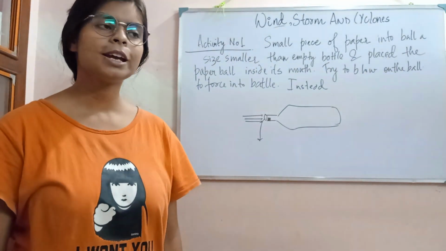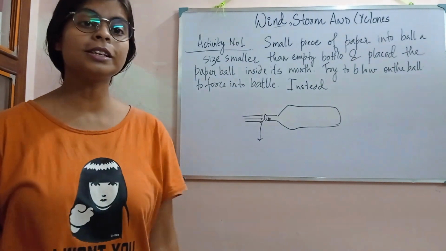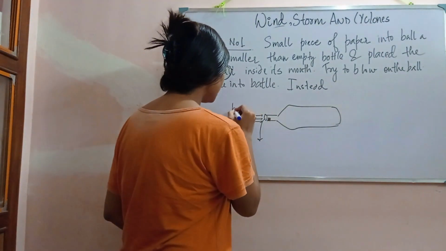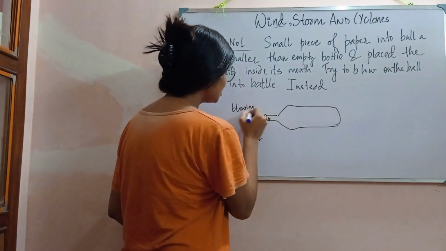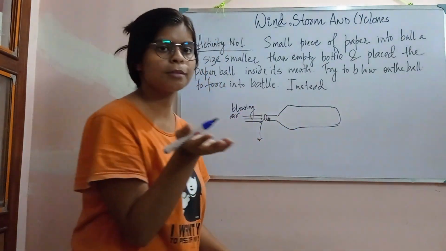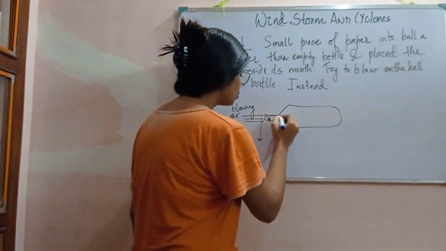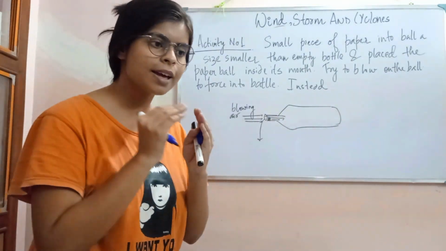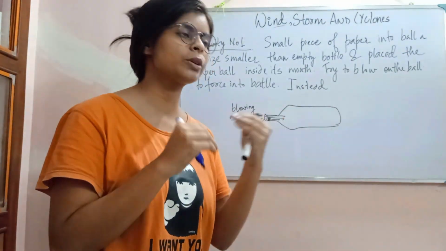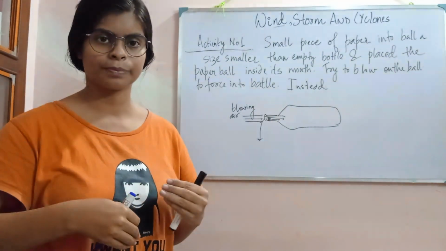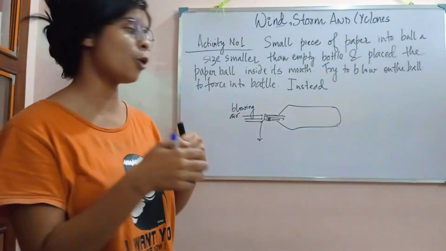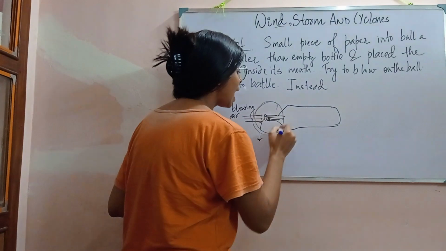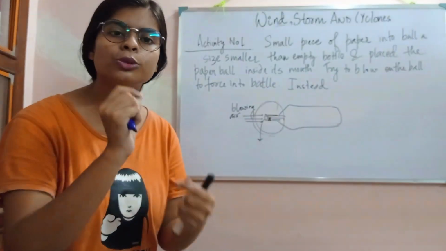Why is it happening? The reason is that whenever I was blowing air, it is something like a wind. The air was moving inside, but whenever there is air movement, the path that the air has taken to flow will have a reduced pressure.